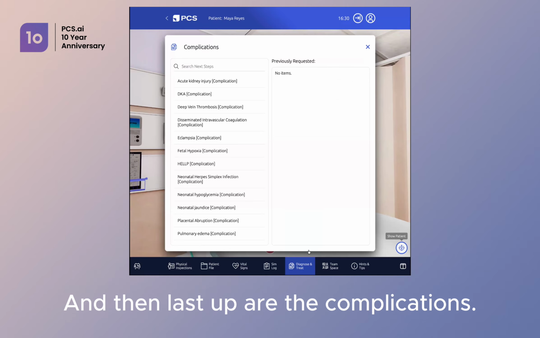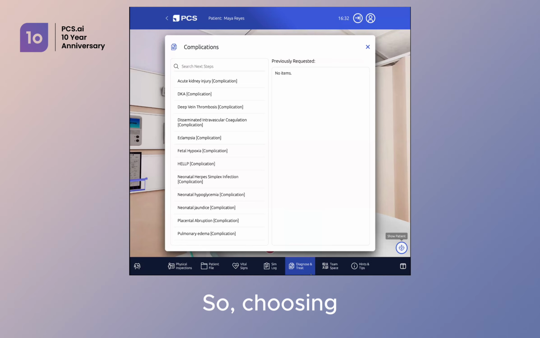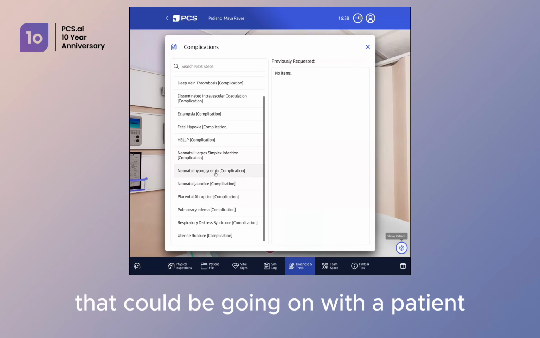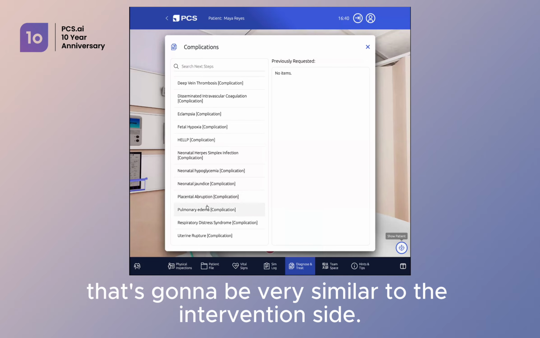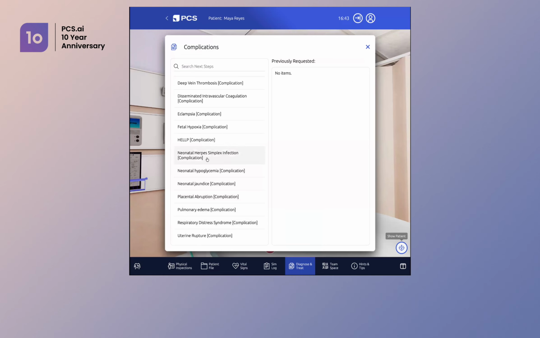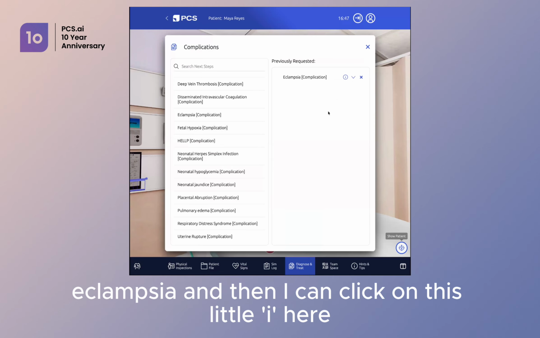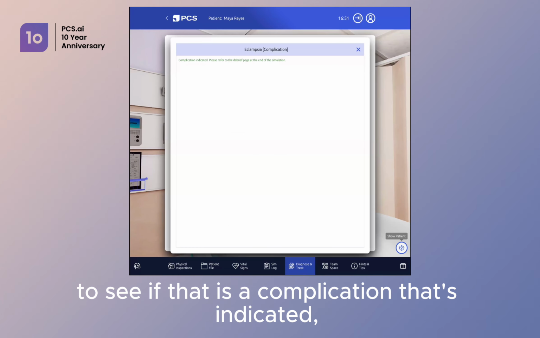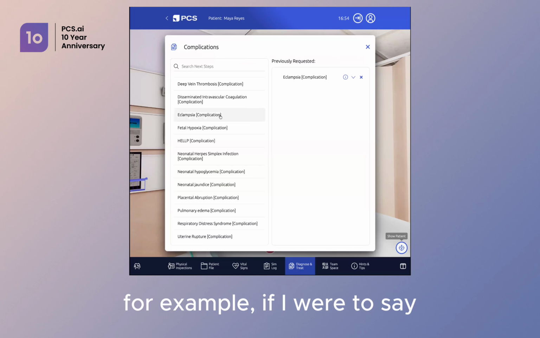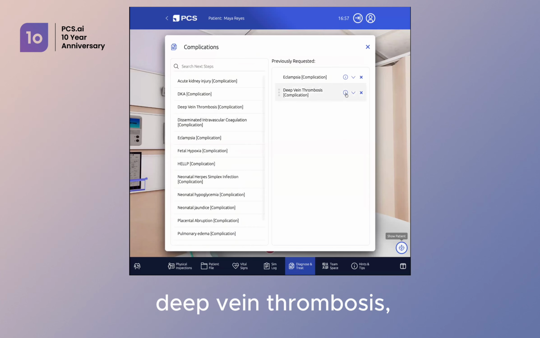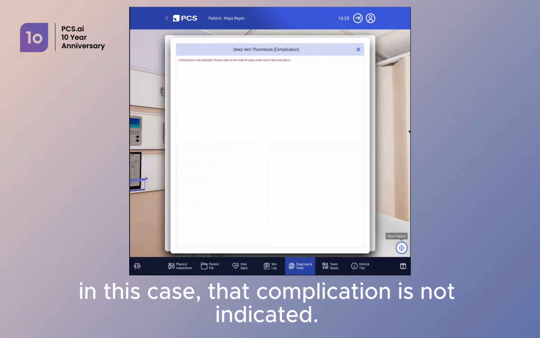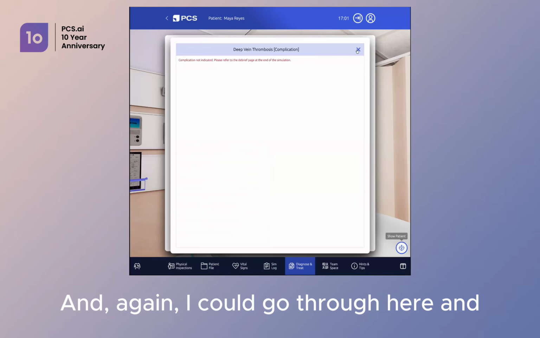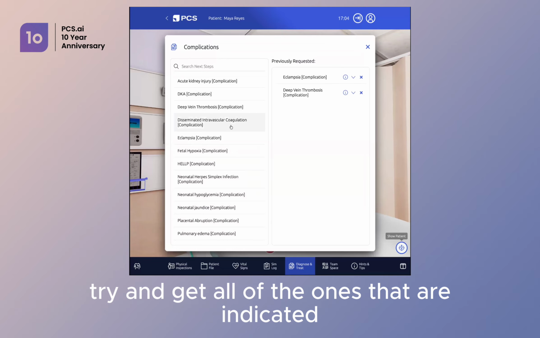And then last up are the complications. So choosing the potential complications that could be going on with the patient. And that's going to be very similar to the intervention side. In this case, let's say eclampsia, and then I can click on this little eye here to see if that is a complication that's indicated or not. So for example, if I were to say deep vein thrombosis, in this case, that complication is not indicated. And again, I could go through here and try and get all of the ones that are indicated as opposed to not indicated.